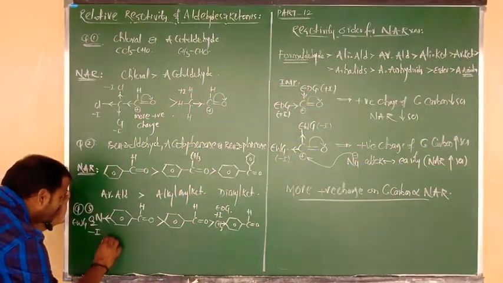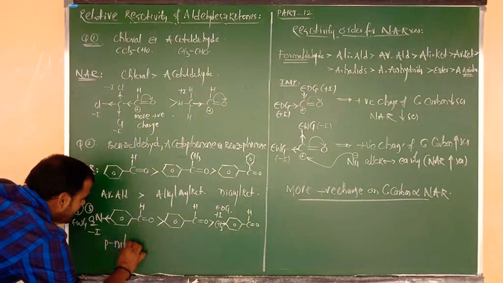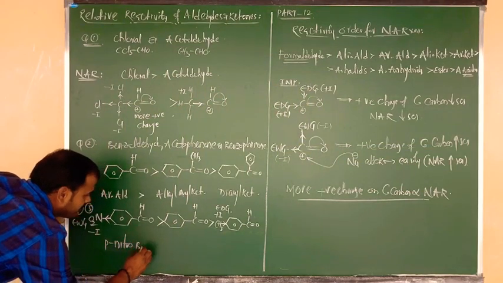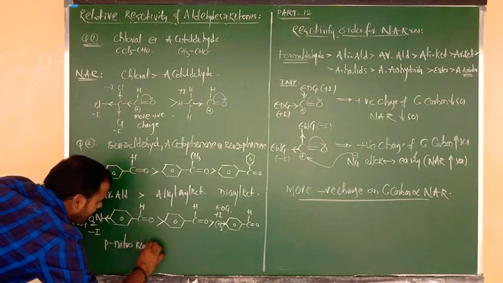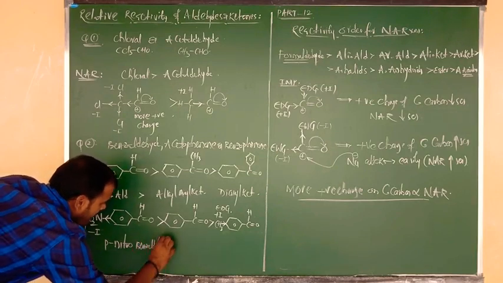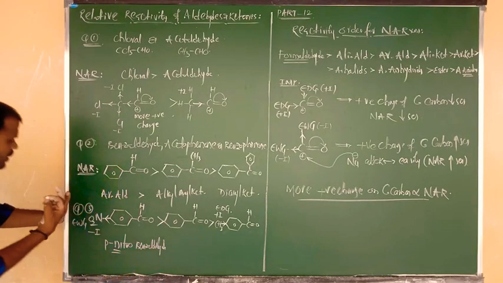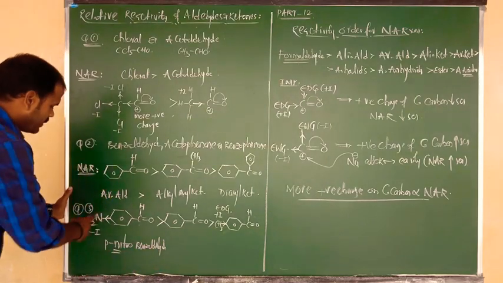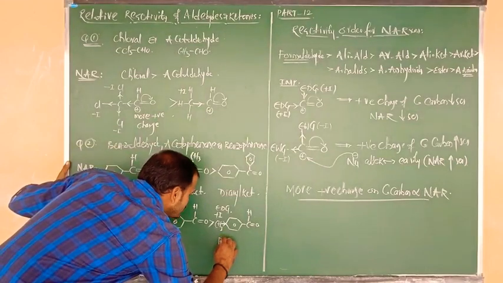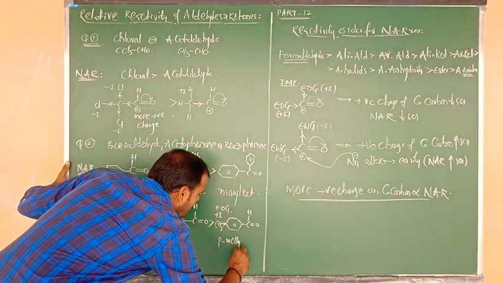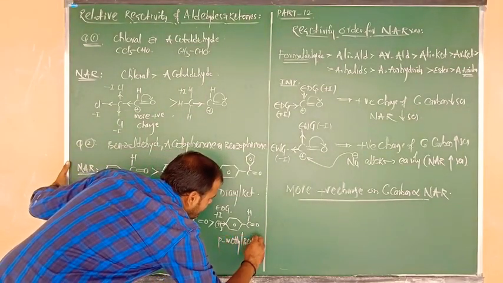So which is more reactive, beta? Para-nitrobenzaldehyde. It is more reactive in nucleophilic addition reactions due to the presence of an electron withdrawing group. Next, here an electron donating group is there, so we can say the compound name is para-methyl benzaldehyde.